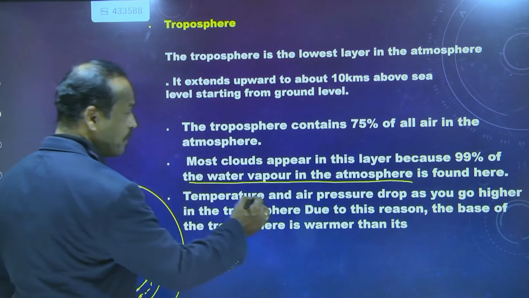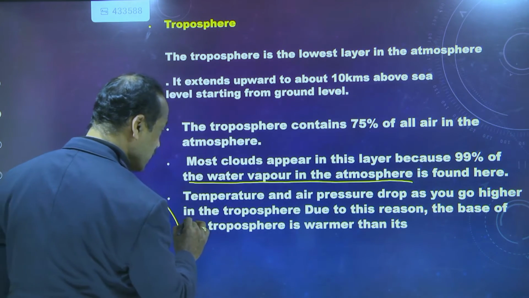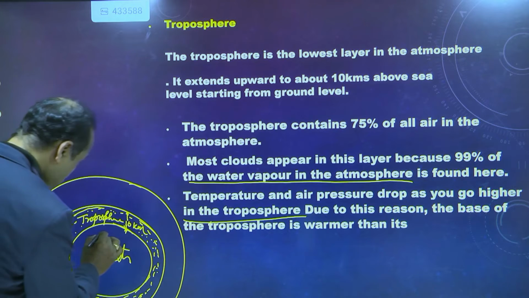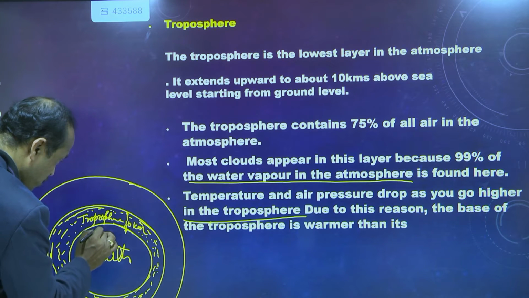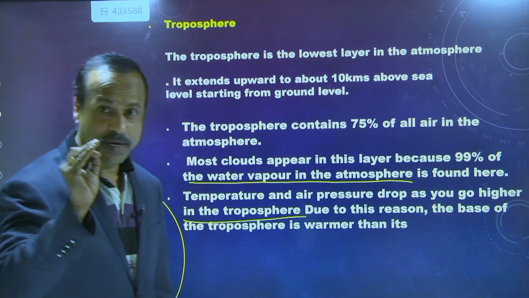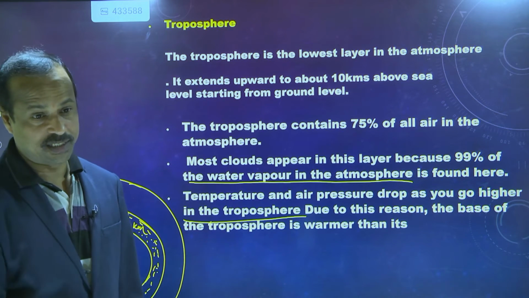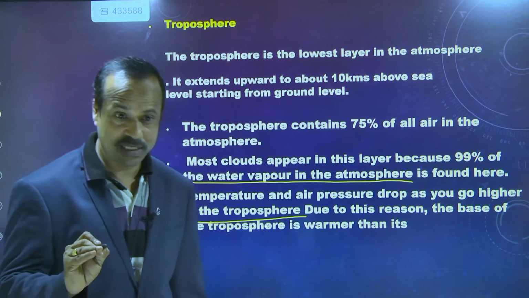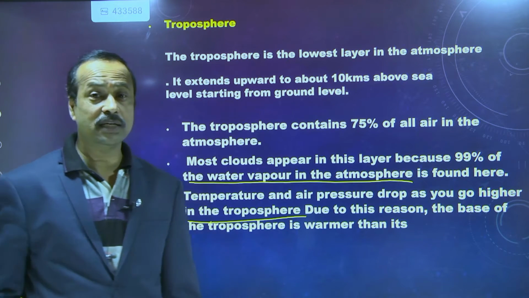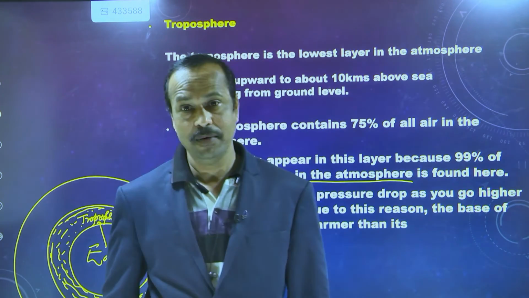Temperature and air pressure drop as we go higher in the troposphere. Very important point. When you are moving from the Earth's surface upward, the temperature decreases, and at the same time air pressure also decreases. You know, generally in summer, most of the people go to hill stations. Do you know this one?